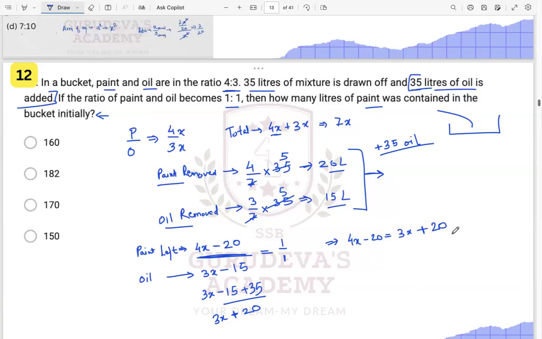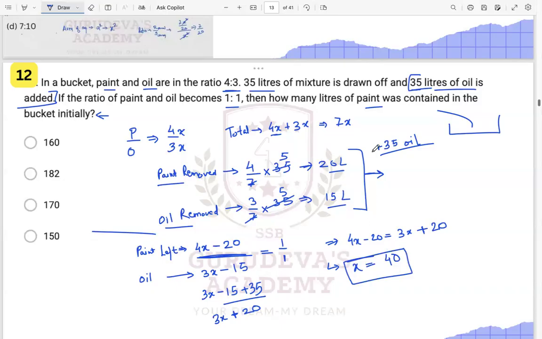So this is what is left now, after removing and adding. By solving this, we get 4x minus 3x, which is x, and this 20 will go over here, so x is equal to 40.